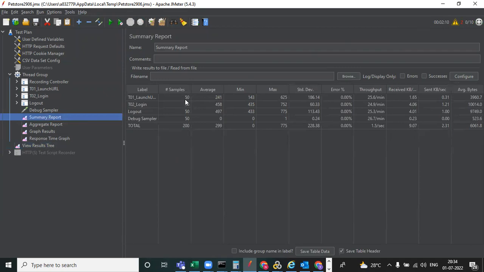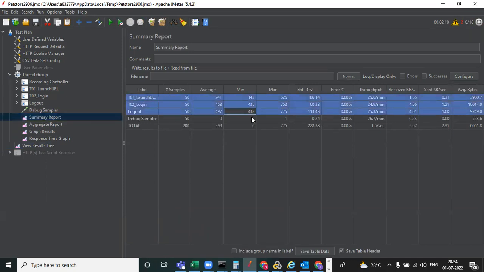See how many times the sampler ran: 50 times login happened and 50 times logout happened. And this is the average response time, this is the minimum, maximum and standard deviation. You can see whether you are getting any errors and how much throughput is being generated. So everything you are able to see.